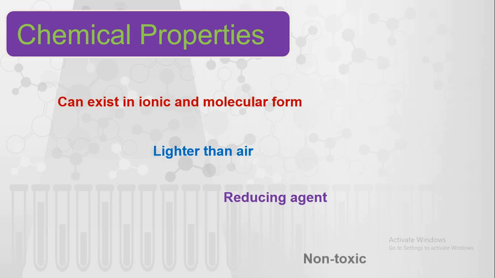Reducing agent. This is the main chemical property: hydrogen acts as a reducing agent, because many organic reactions take place in presence of hydrogen along with some metal.